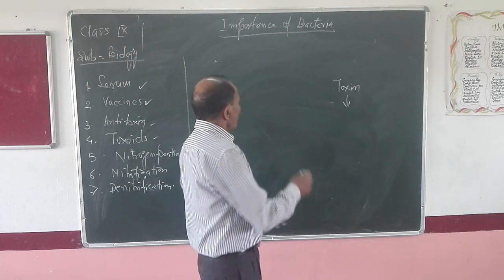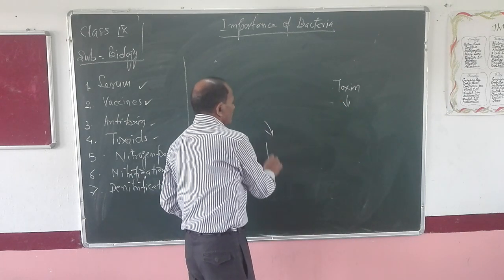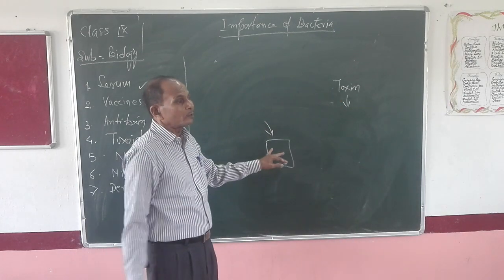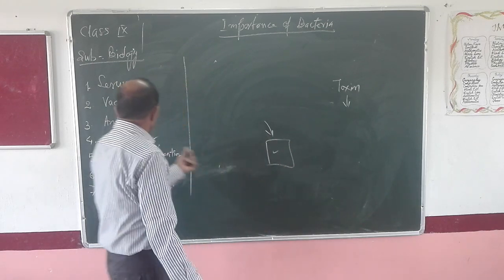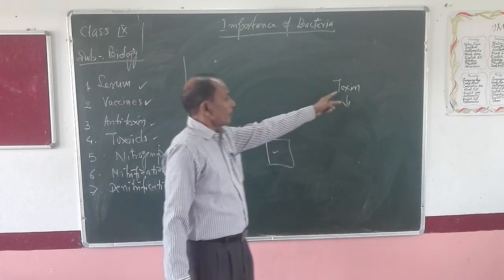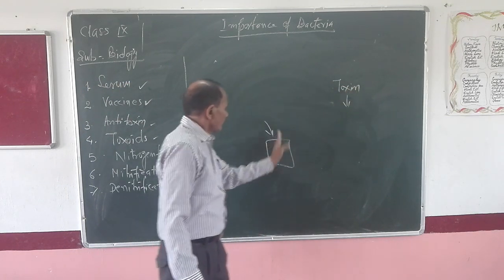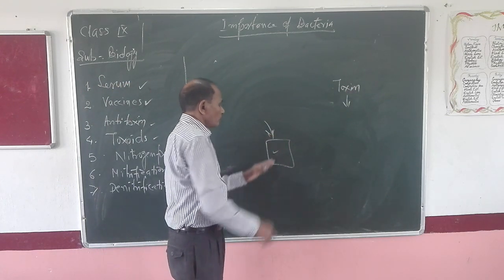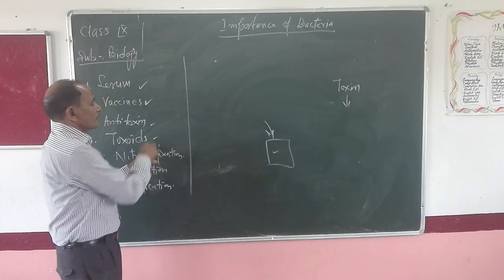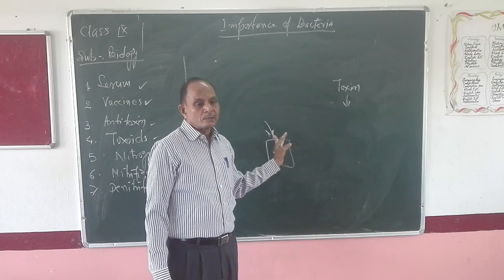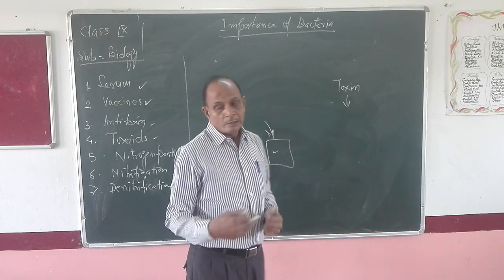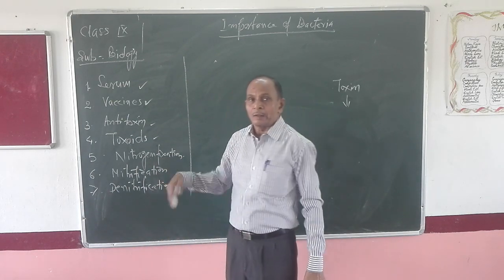This toxoid is also injected inside the host body in some of the diseases to develop immunity, to produce antibody. Now, what is toxoid? Toxoids are the inactivated toxins. After getting inside the host body, these toxoids will develop immunity for those different types of diseases. Okay, thank you. Now we shall study the next point in the next video.